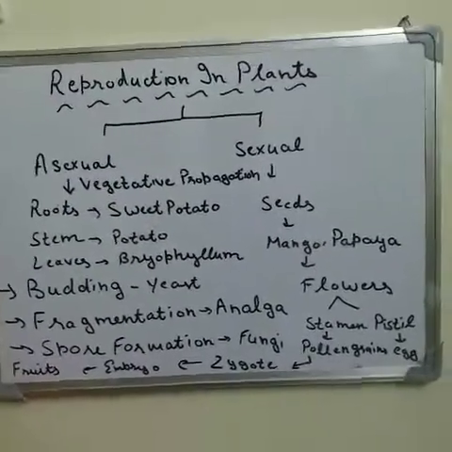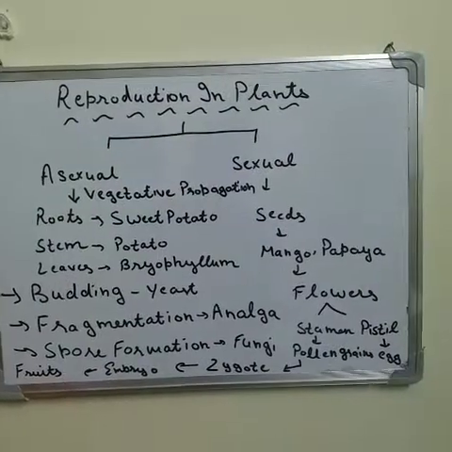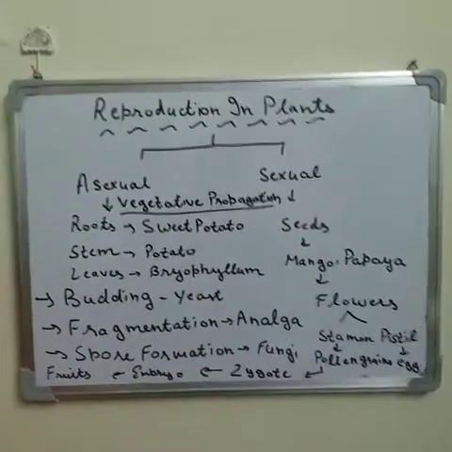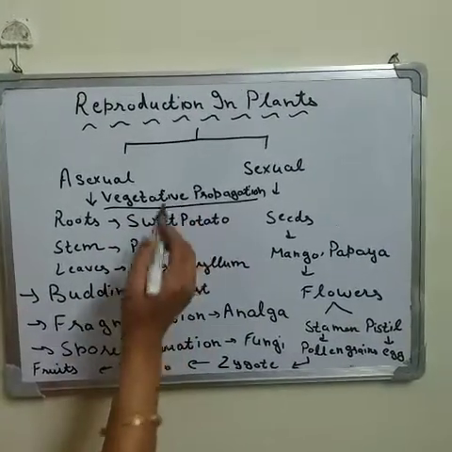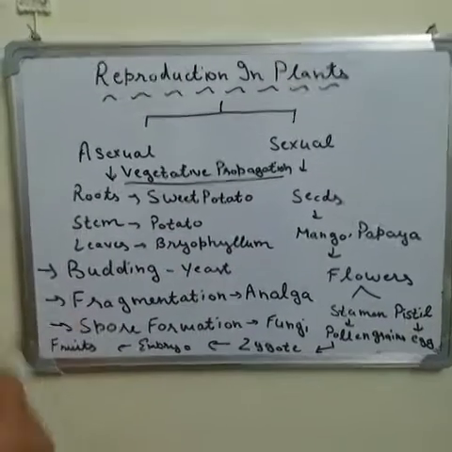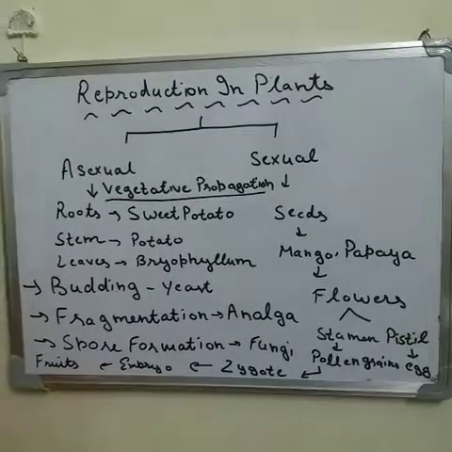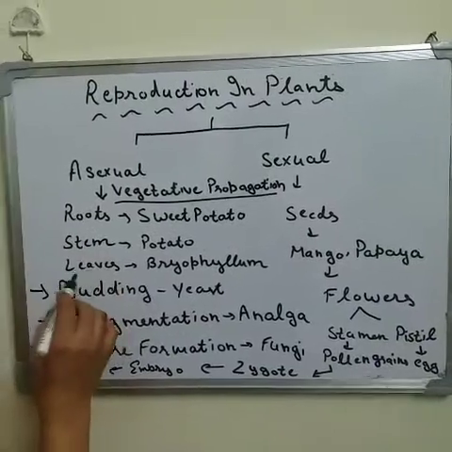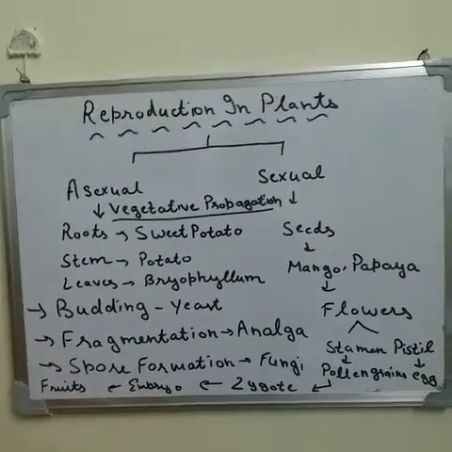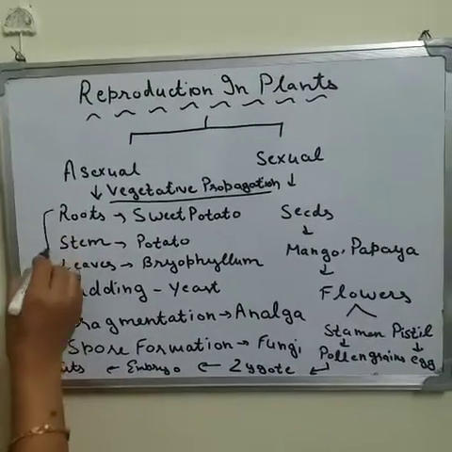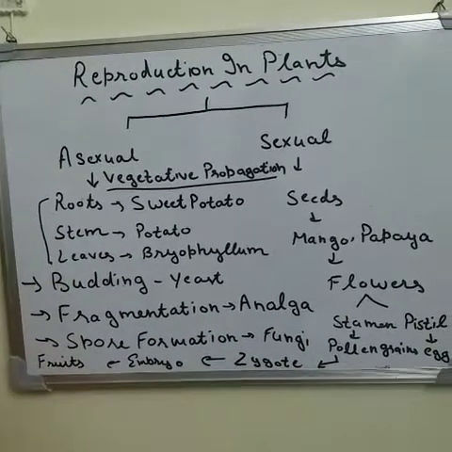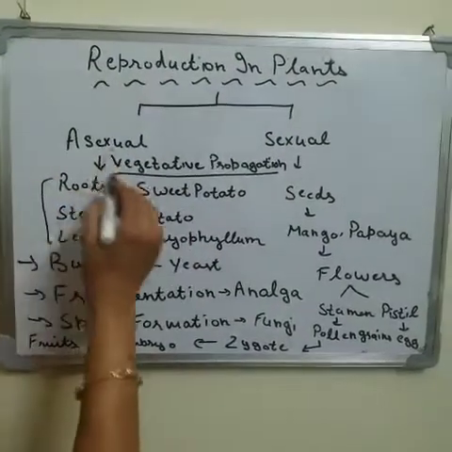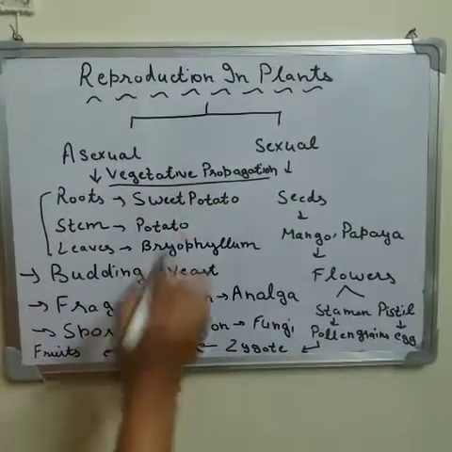When we are talking about asexual reproduction, first of all we will discuss vegetative propagation. Vegetative propagation means when a new plant arises from the different parts of a plant, like the roots, stems, or leaves. When a new plant arises with the help of these parts, this type of reproduction is known as vegetative propagation.